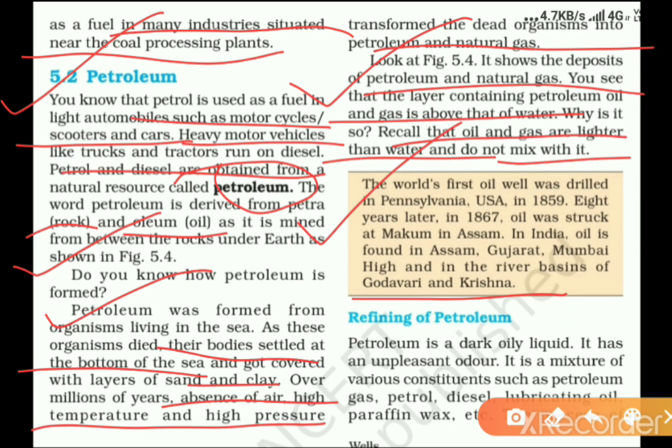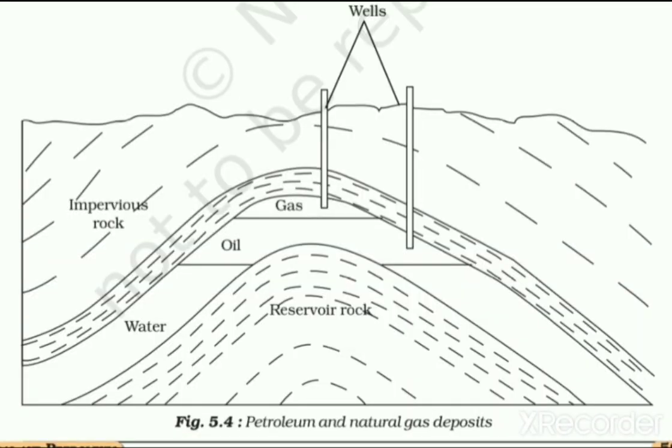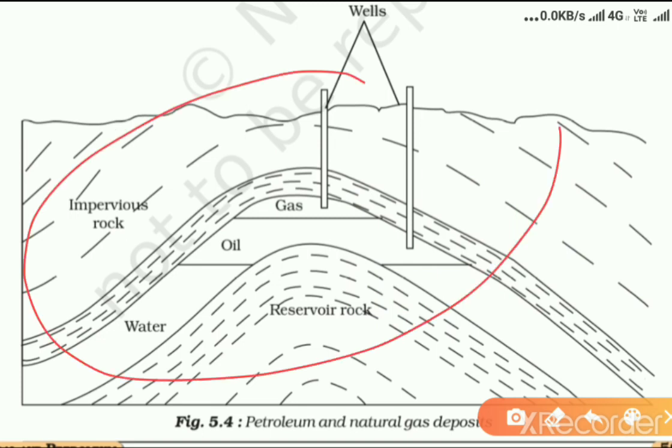And now I am showing you a figure of petroleum and natural gas deposits. It is here, and you can see that it is water on which oil and gas float. Why does it happen? Because the density of oil and gas is lower in comparison to water. So it is the deposit of petroleum and natural gas.